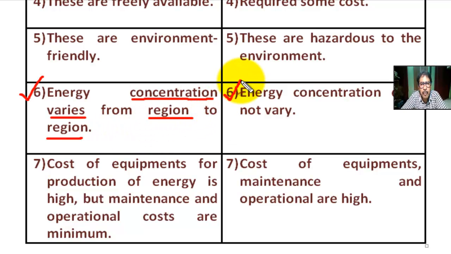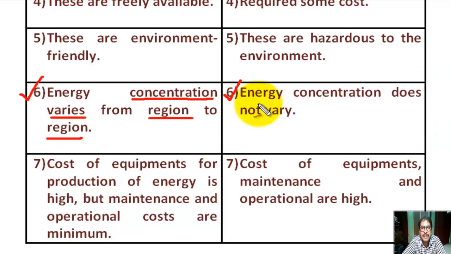Number six, for non-renewable sources of energy, here energy concentration does not vary. That means it is constant in energy production. Okay.